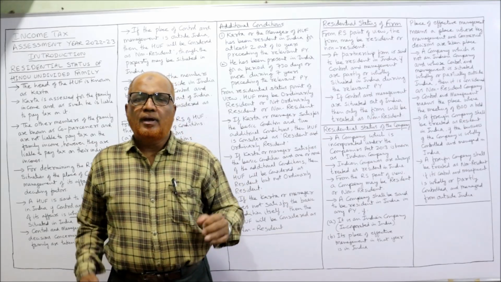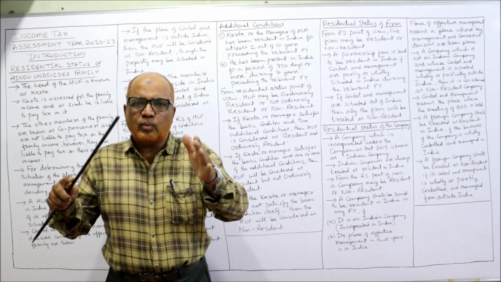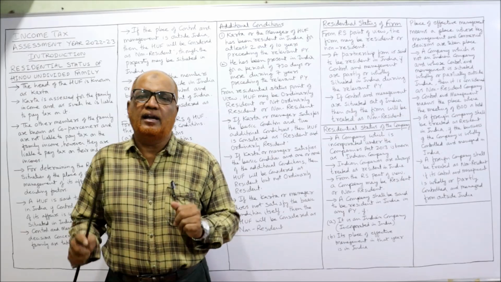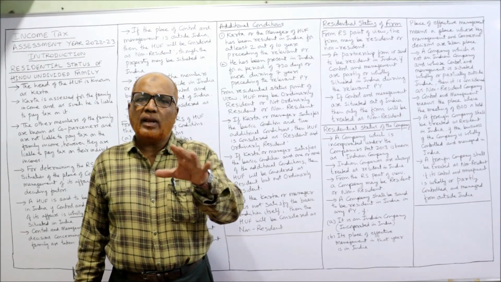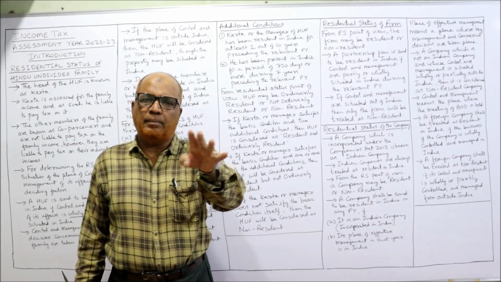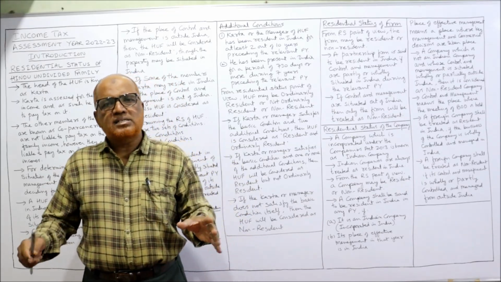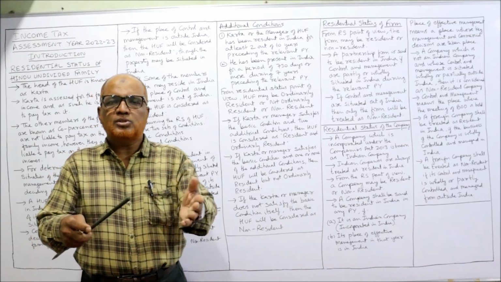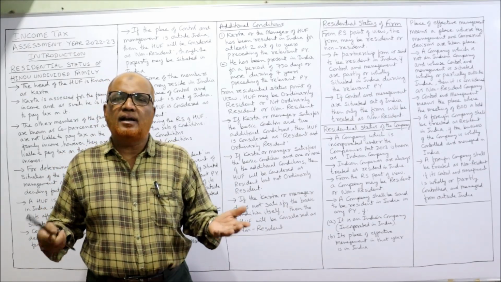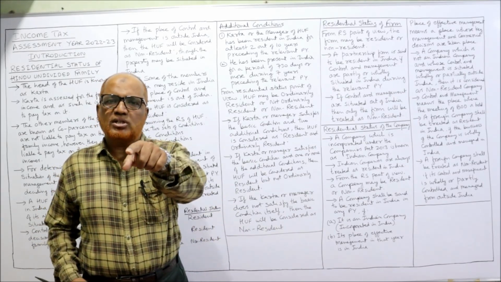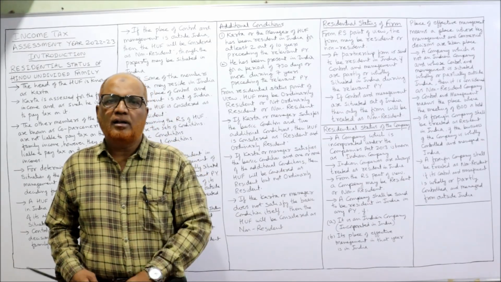Simple example. The partnership is situated, the business is situated in India, and the control and management, suppose 4 partners are there, A, B, C, D. All the partners stay in India. They will take all decisions in India. So this partnership firm is called resident because all decisions are taken, controlling management from India.